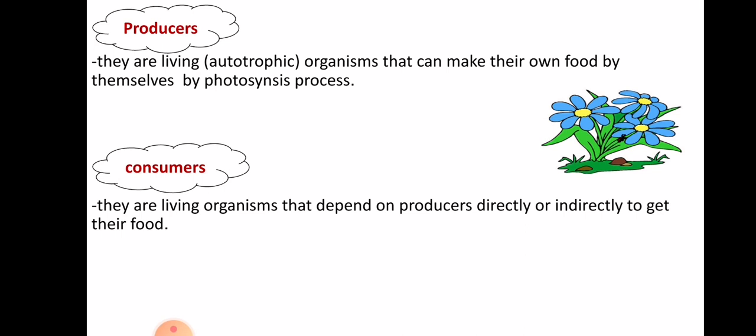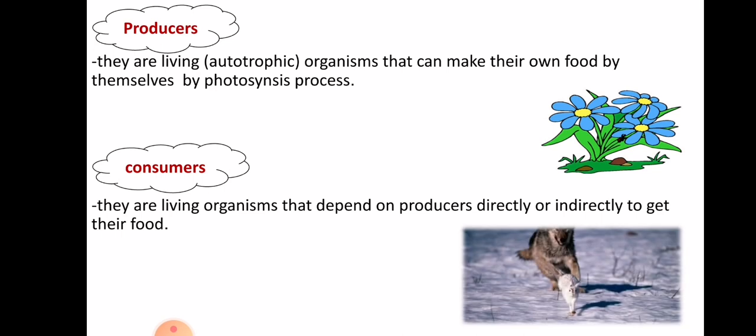So it eats a consumer, another consumer, and it eats plants or producers. So any consumer can eat producers in a direct way or an indirect way, like the cow eats producers in a direct way as it eats plants, while the lion eats producers in an indirect way when it eats the cow.